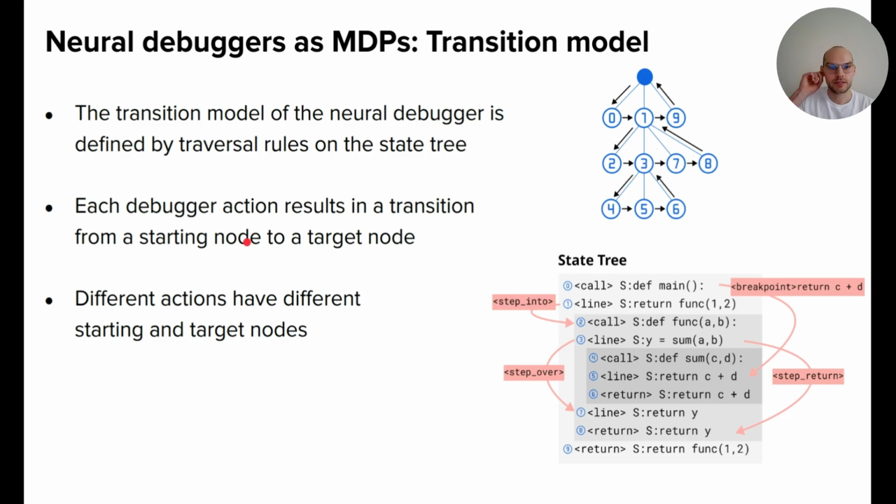What this means is that each debugger action results in a transition from a starting node to an end node, just as it would look in the execution trace state tree. Here the step into steps into the function. When we have step over at the function 3, we would step to 7, which means we don't step into the function, and so on.